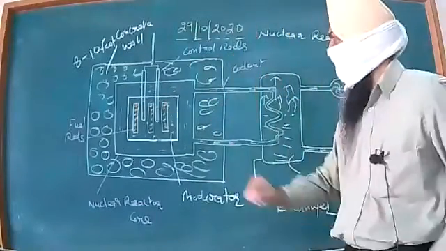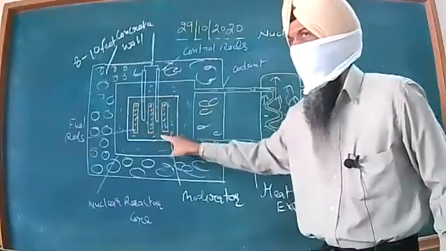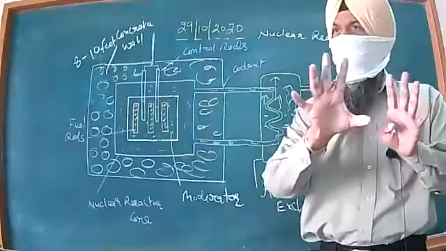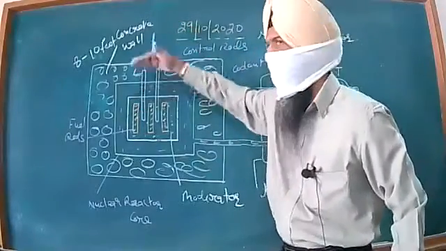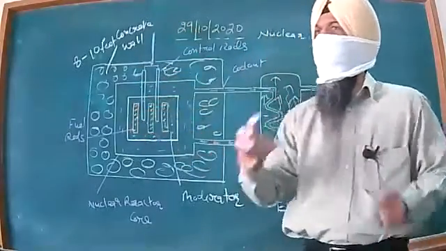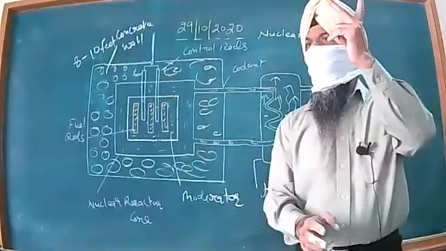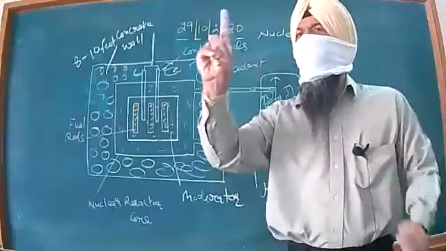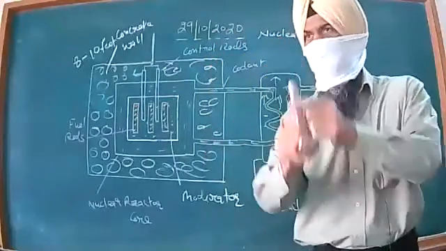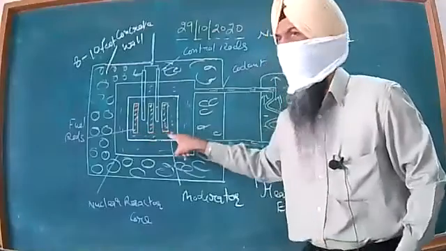Those 3 neutrons will collide with these moderator atoms or molecules, and these will slow down. And at the same time, we insert the cadmium rods into the nuclear reactor core in such a manner that 2 of those 3 neutrons are absorbed by these cadmium rods. Only 1 is left. That 1 neutron will again carry out the reaction with these rods.